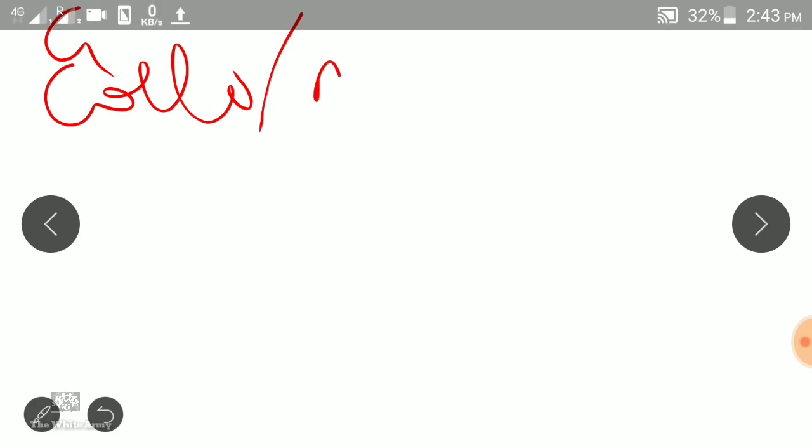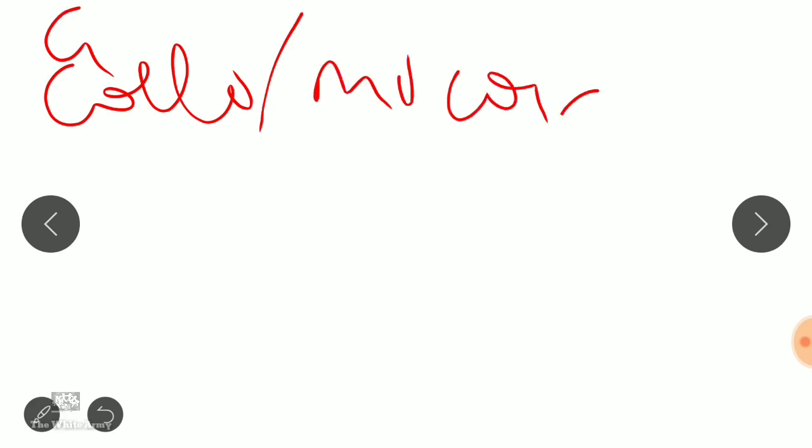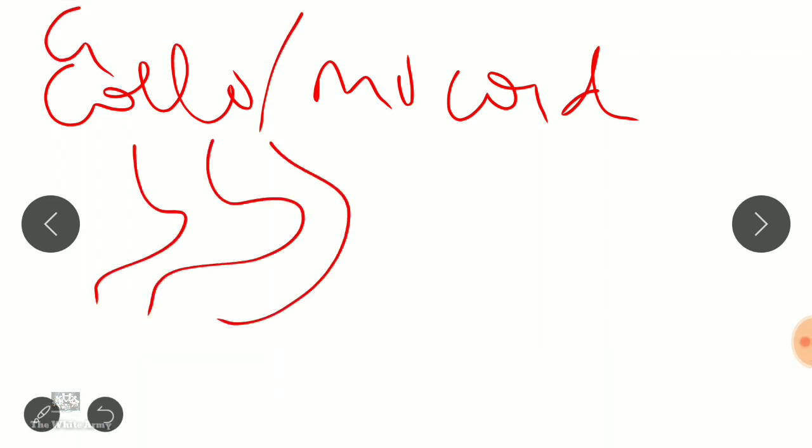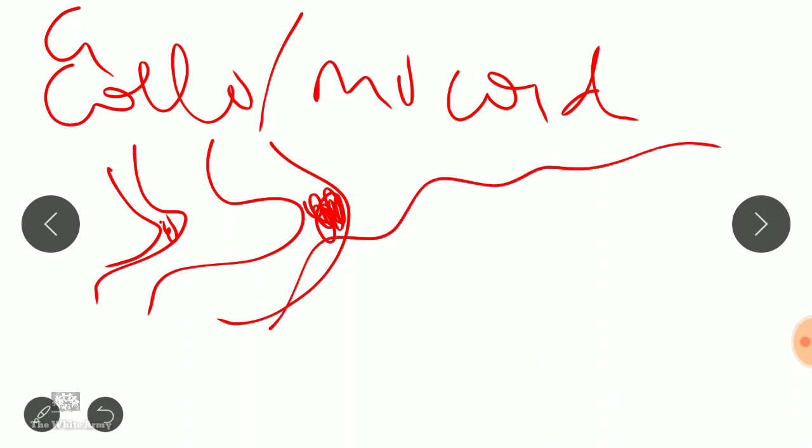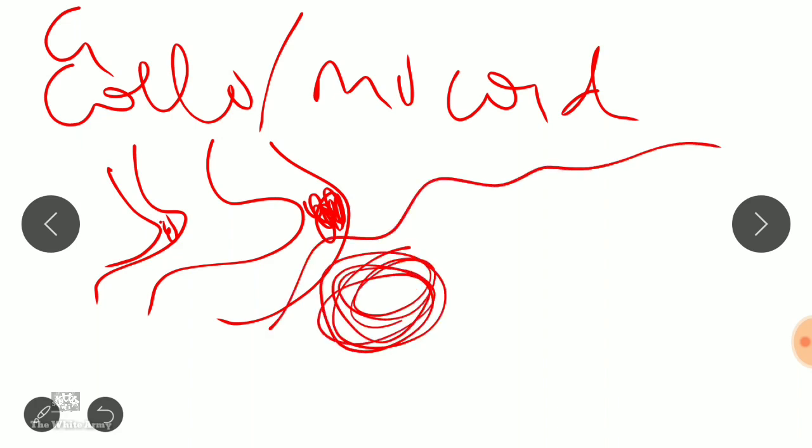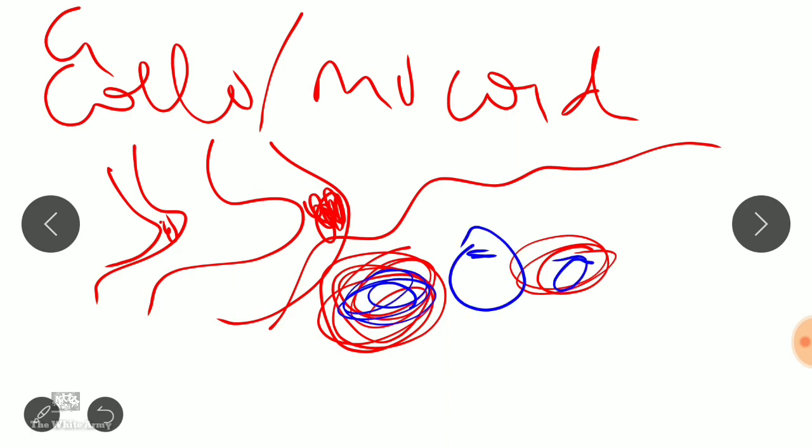The next type is colloidal, also called mucoid. In this, grossly, in the stomach wall, mainly in the fundus, you see tumors. Gelatinous appearance is seen. Histologically, normal mucosa is there, but there are pools of mucin, and you may find signet cells.